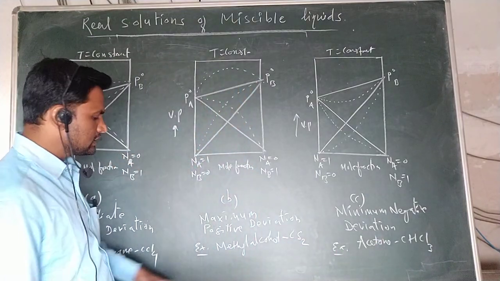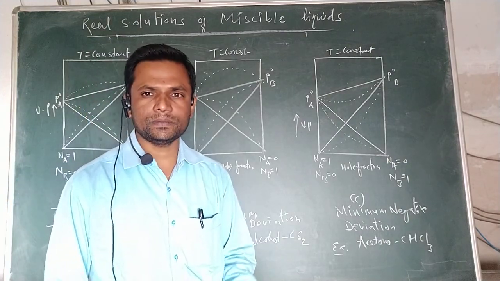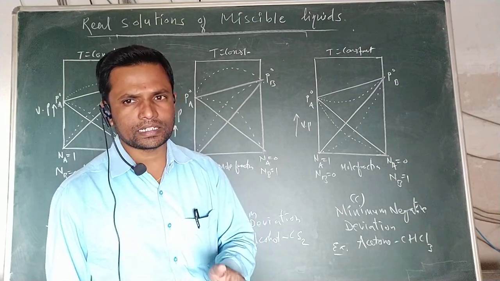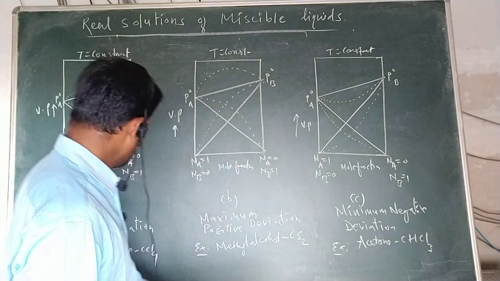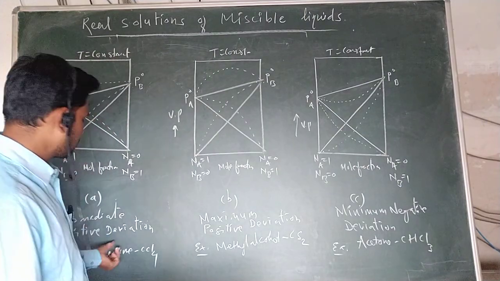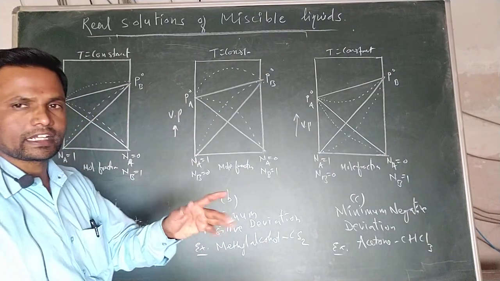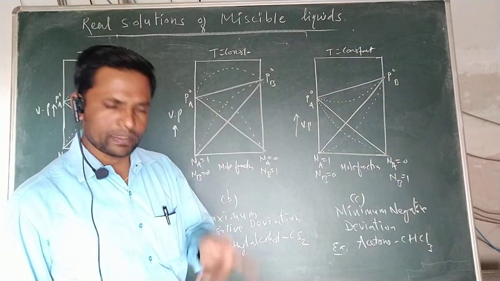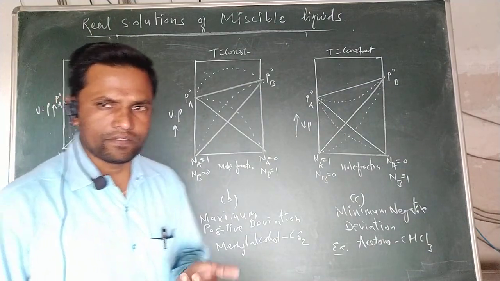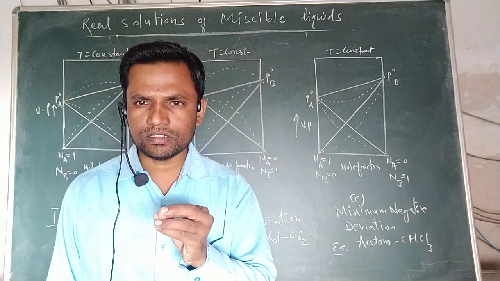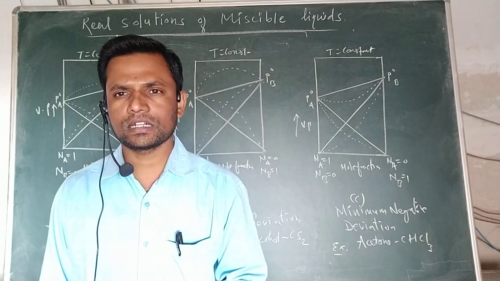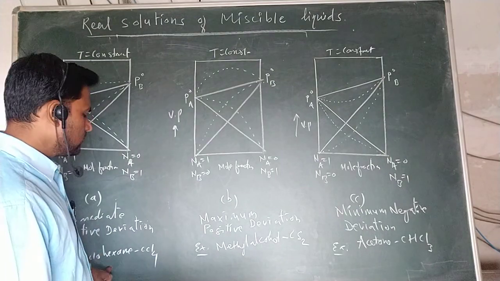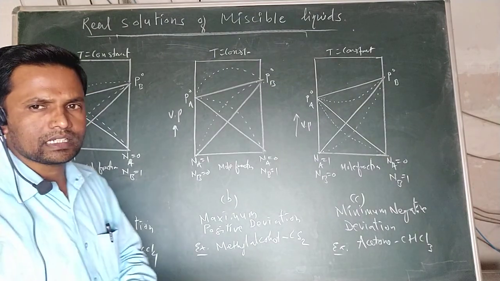These real solutions, their solute-solvent interactions are not similar to the solute-solute and solvent-solvent interactions in the solution. Let us consider cyclohexane interactions, CCl4 interactions. Let us consider methyl alcohol and CS2 interactions. They are not similar, because we already studied that whenever the ideal solution shows the chemical behavior, the chemical components should be the same. In the case of these real solutions, cyclohexane and CCl4 are chemically not similar.